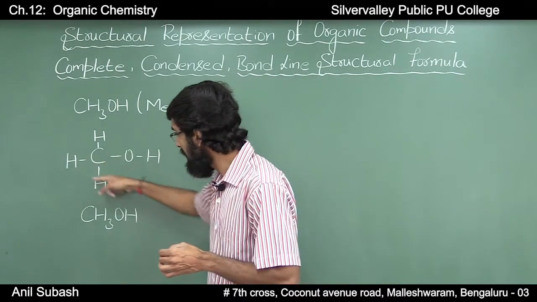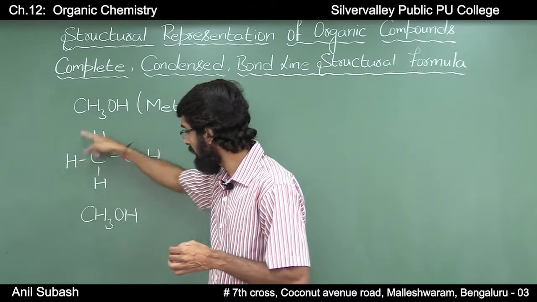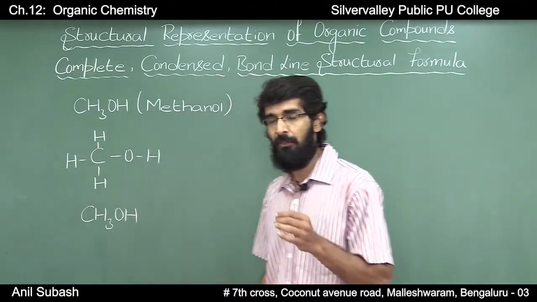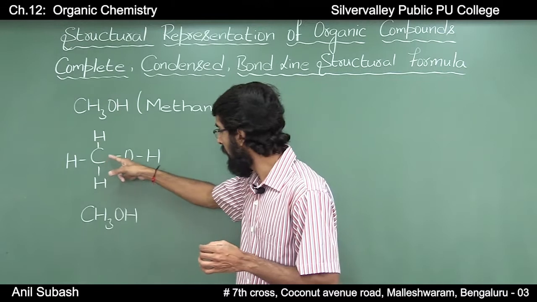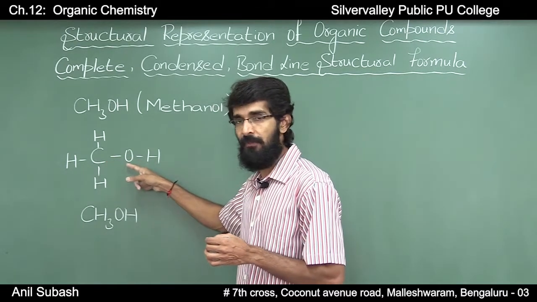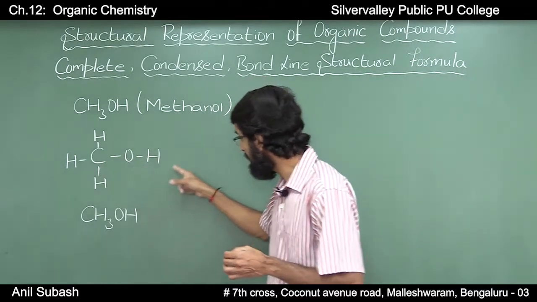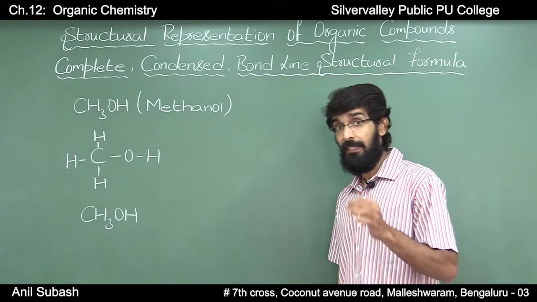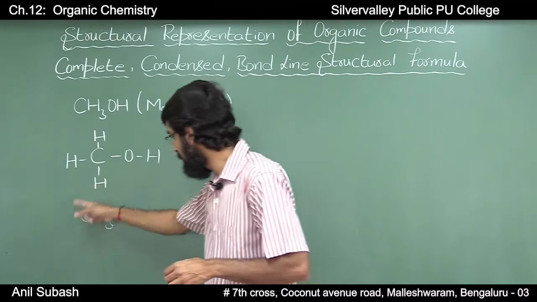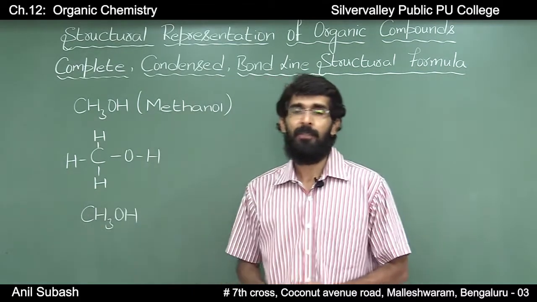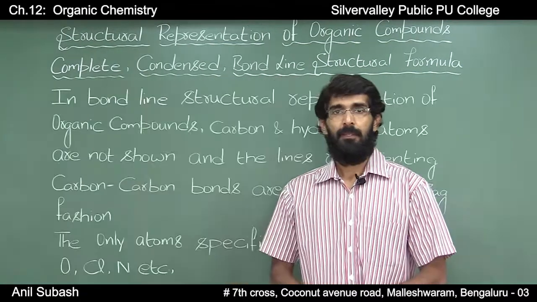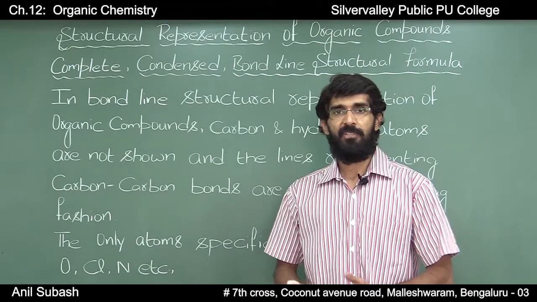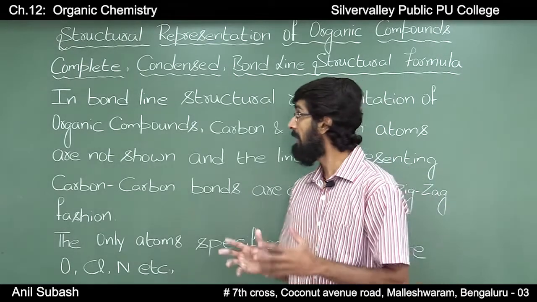There are three single bonds between carbon and hydrogen, a single bond between carbon and oxygen, and a single bond between oxygen and hydrogen. And the condensed structural formula for this will be CH3OH.